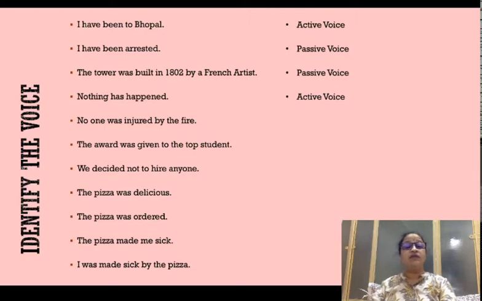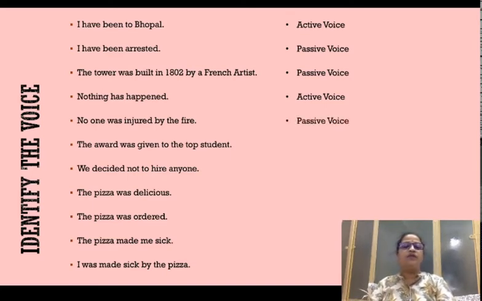No one was injured by fire. Did no one do something, or was something done upon no one? If you are not able to get the sense, look at the verb. What is the be form used here? The be form that we are using is was, and it is followed by a verb in the third form. Injure, injured, injured. Injured is in the third form, so clearly it is a passive voice sentence.